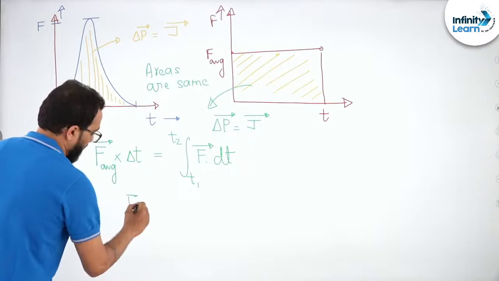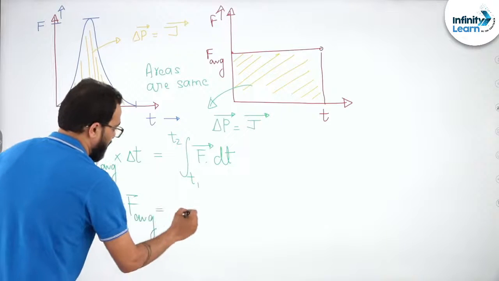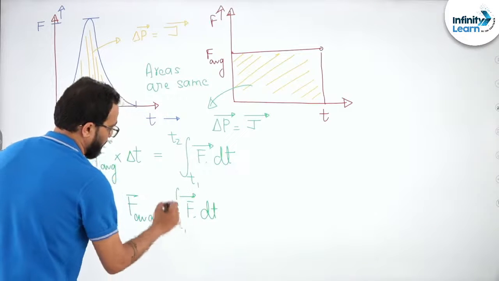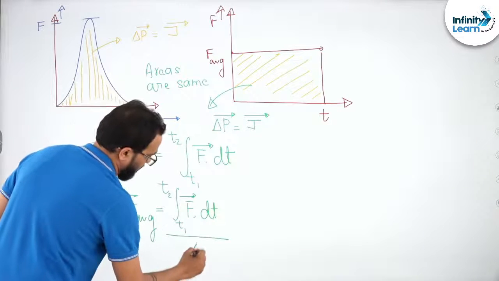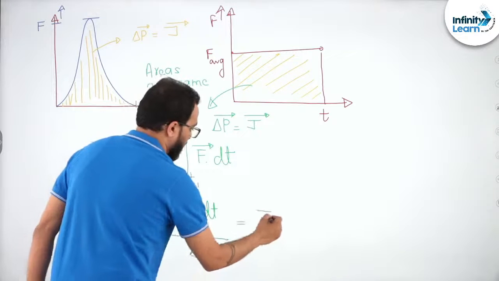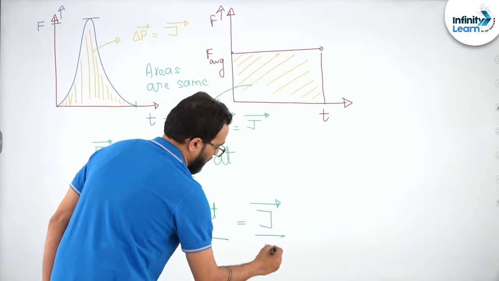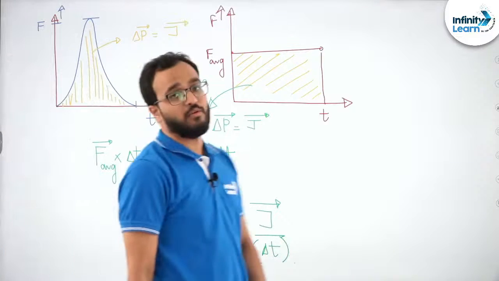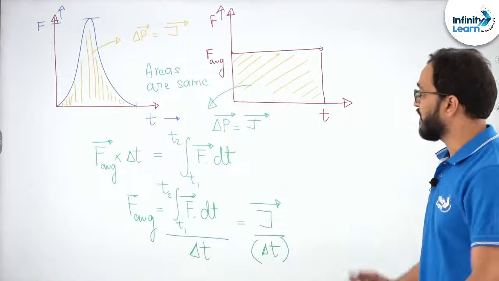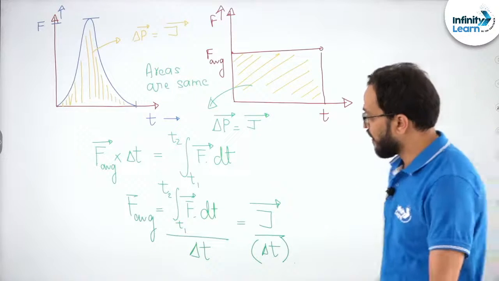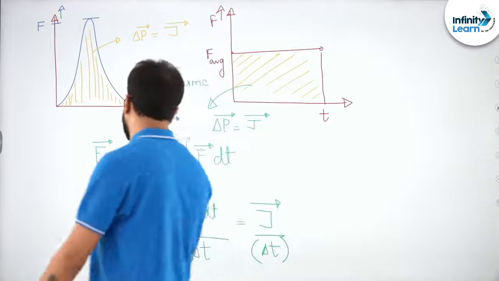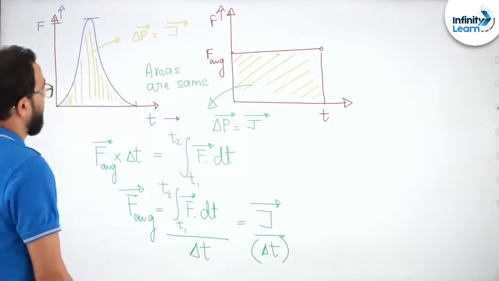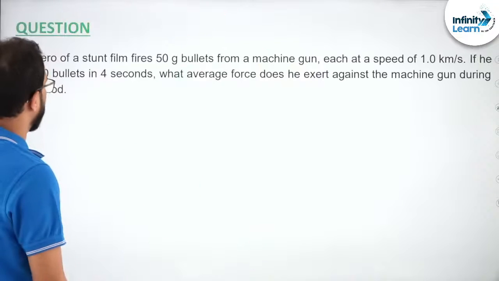So I can say that F average will be equal to the integral of F dt divided by delta t, or I can say impulse upon time interval. Do you understand this? I hope it's a very simple concept, easily understood. So this is how we sometimes figure out the value of the average force acting on the body. Got it everyone? Okay. This is sometimes very helpful.